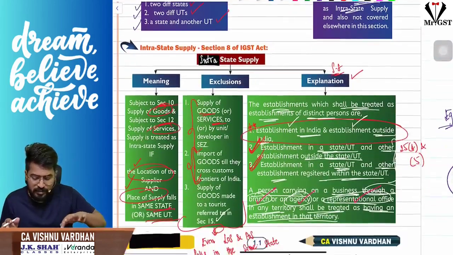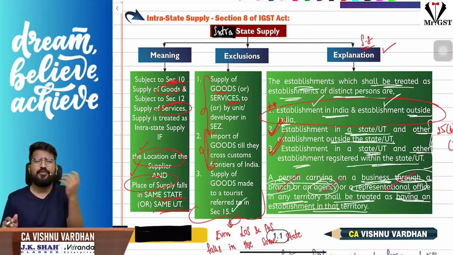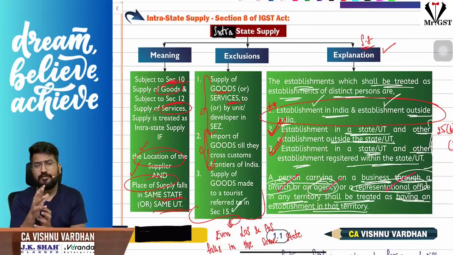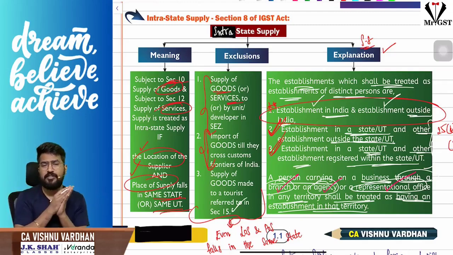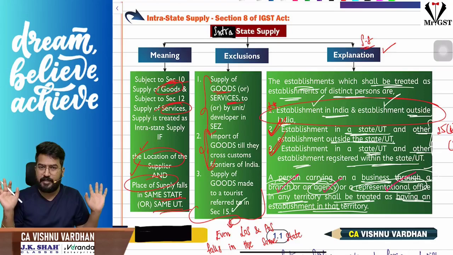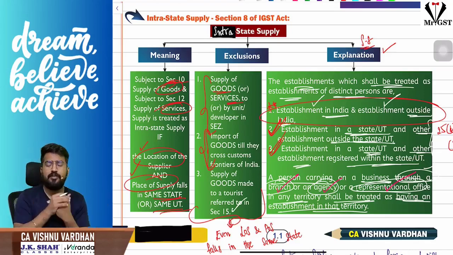Next, section 8 is all about intrastate supply. What is section 8 talking about? First of all, please understand, ignore the page numbers here, because the concepts are common, while the inter material and final material will be different. So I am recording it in a common way. Ignore the page numbers. The concept and content will be the same in your materials. Don't worry. Now, coming to the point, what is the meaning of intrastate supply?